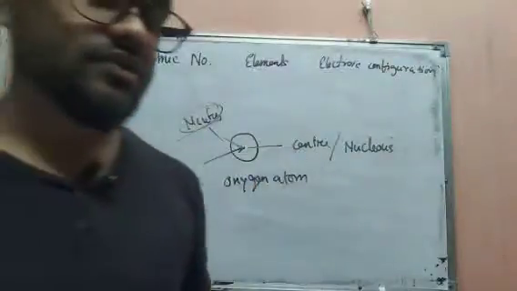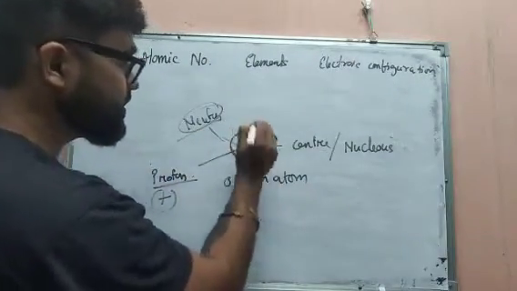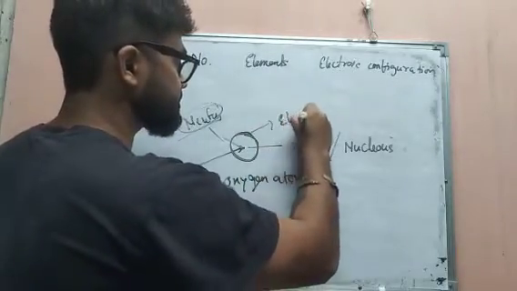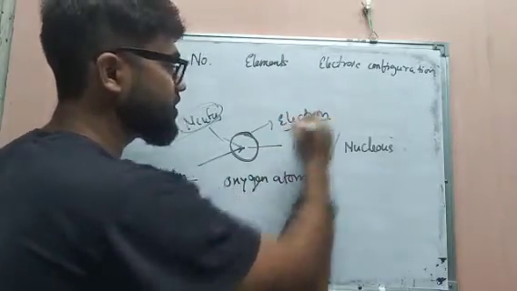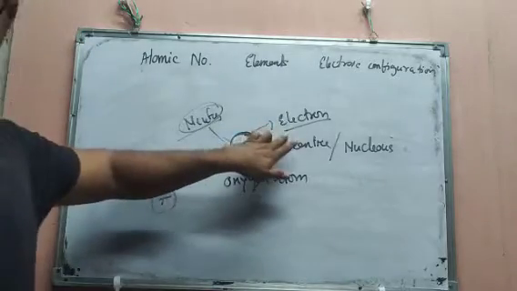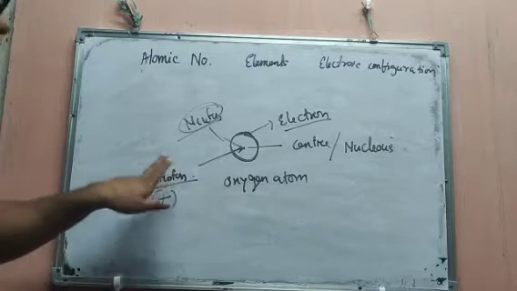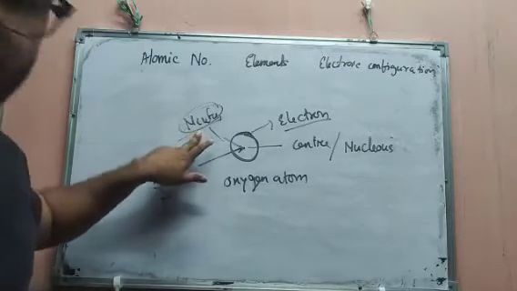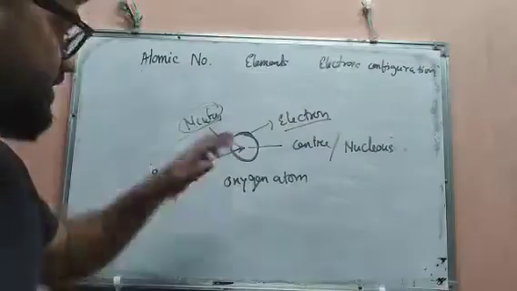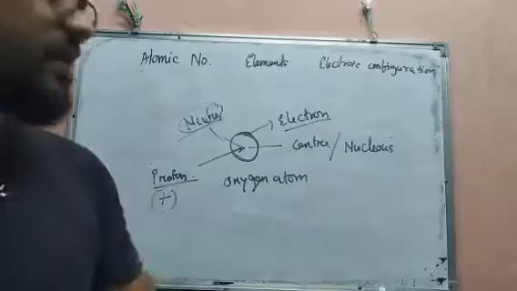Okay, so next we have, this is a cell, na? There is a boundary, na? So in the boundary there will be electrons. And the number of those electrons is always equal to the number of protons. And the number of protons and the number of neutrons are always the same, and the number of protons and the number of electrons are also the same.